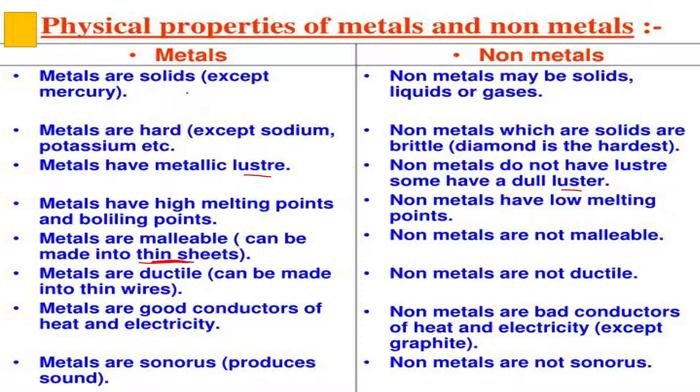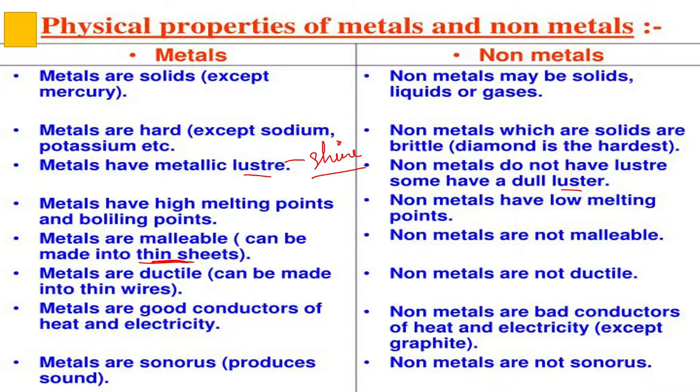What do you mean by luster? Luster means shine. Metals have high melting points and boiling points, but non-metals have low melting points.